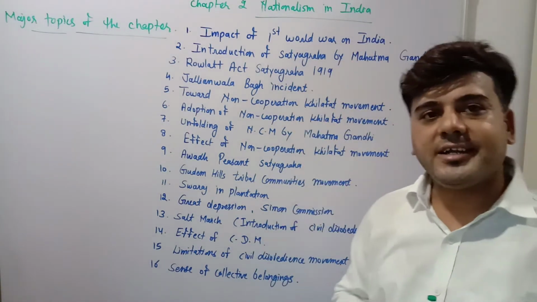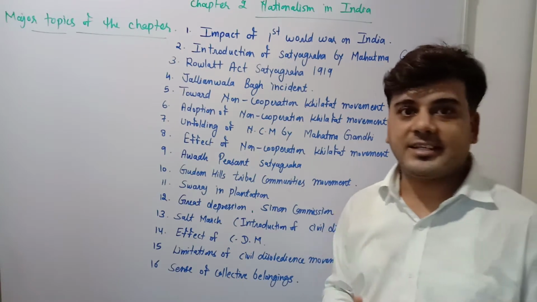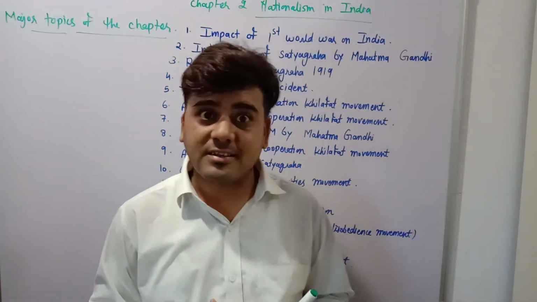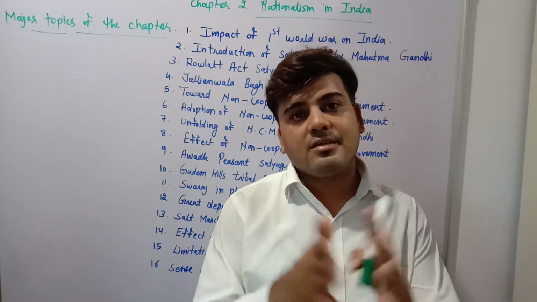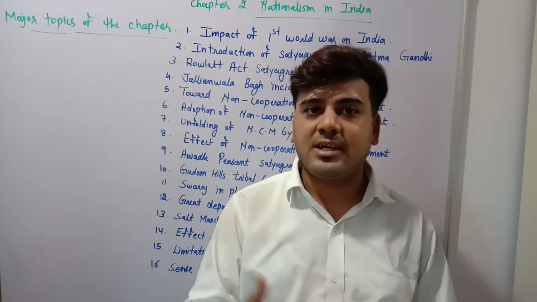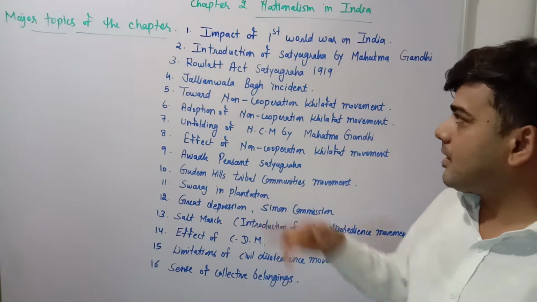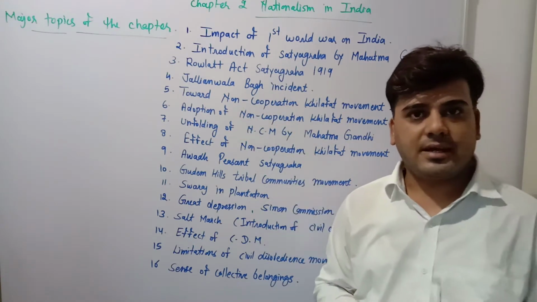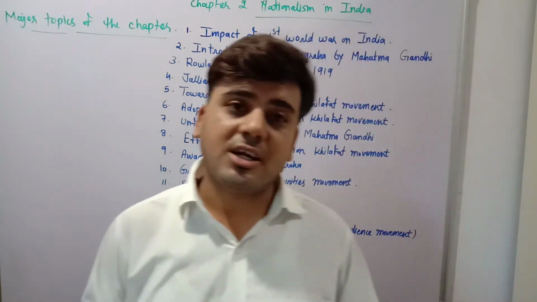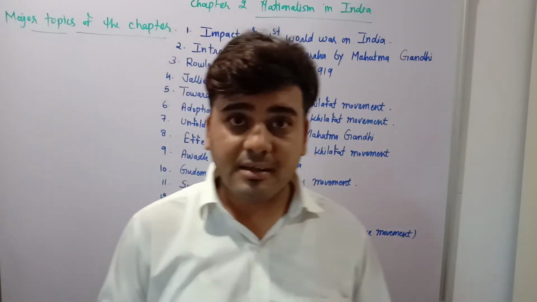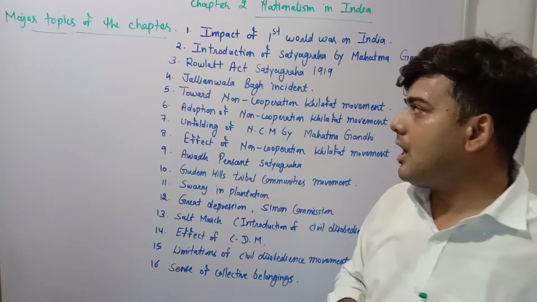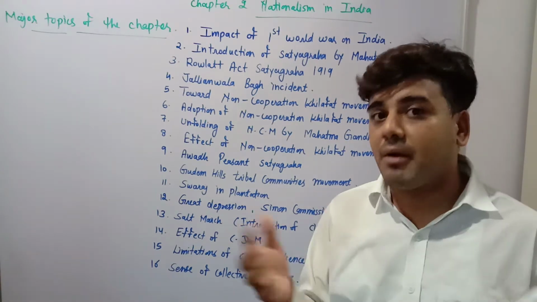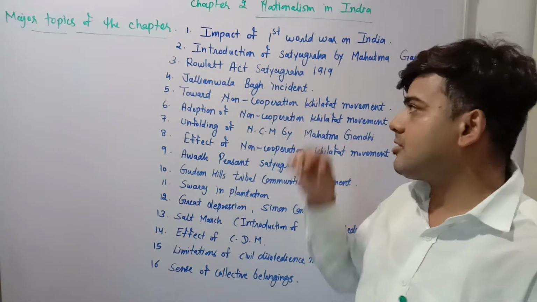The next topic will be related to the Rowlatt Act Satyagraha. What was the effect of the Rowlatt Satyagraha? How did the colonial government suppress the Rowlatt Satyagraha? All these subtopics will be studied in this topic. Then the Jallianwala Bagh incident, a major historical incident, a major massacre in which many people were killed and injured. You are going to study about the Jallianwala Bagh incident, which is very popular in Indian history, in this topic.